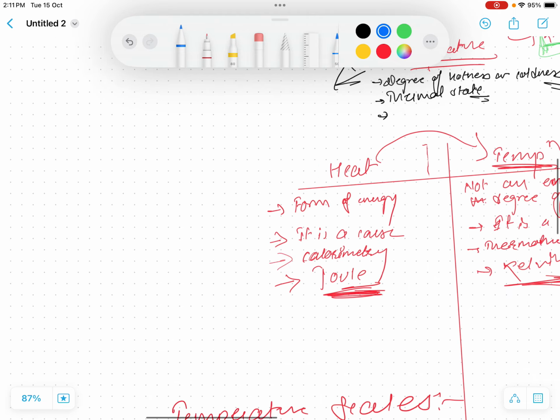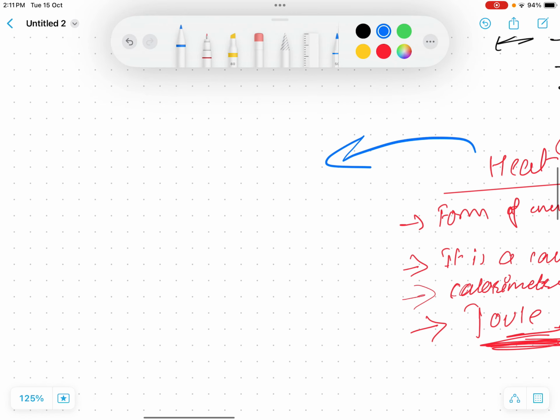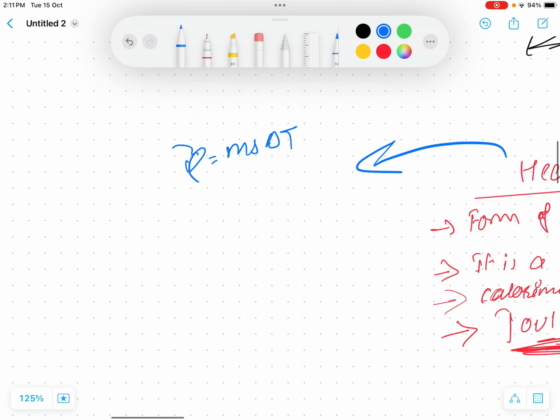Okay, so let's talk about heat. Right now I'm talking here. Okay, heat. So how do we measure heat? We simply measure heat by the formula. I'm not going to derive the formula because there's no use. So what is Q? Q is the amount of heat.